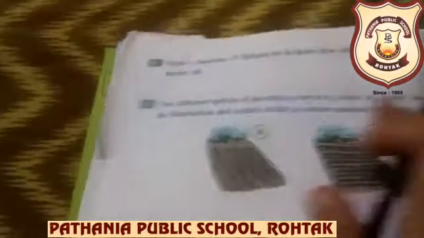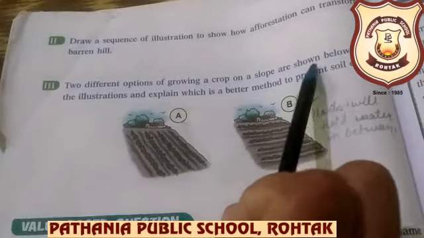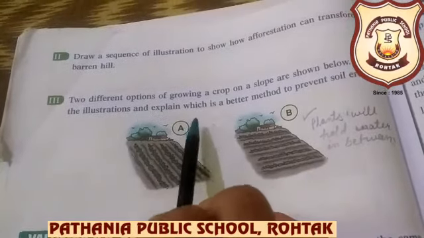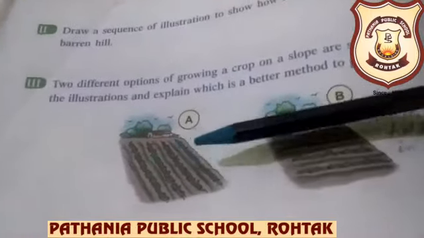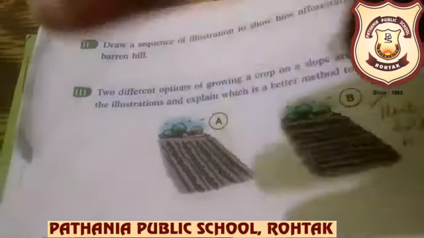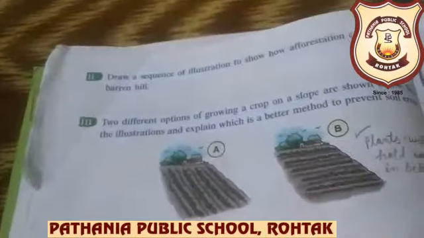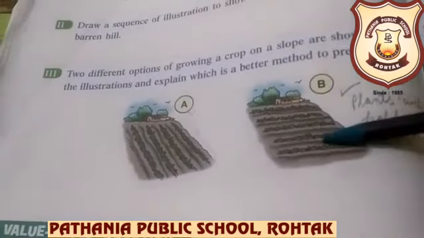Next, two different options of growing a crop on a slope are shown below. Study the illustrations and explain which is a better method to prevent soil erosion. There are two situations, A and B. In part A, there is a sloping area like this, but in part B, there is a stepped area. So it is terrace farming.